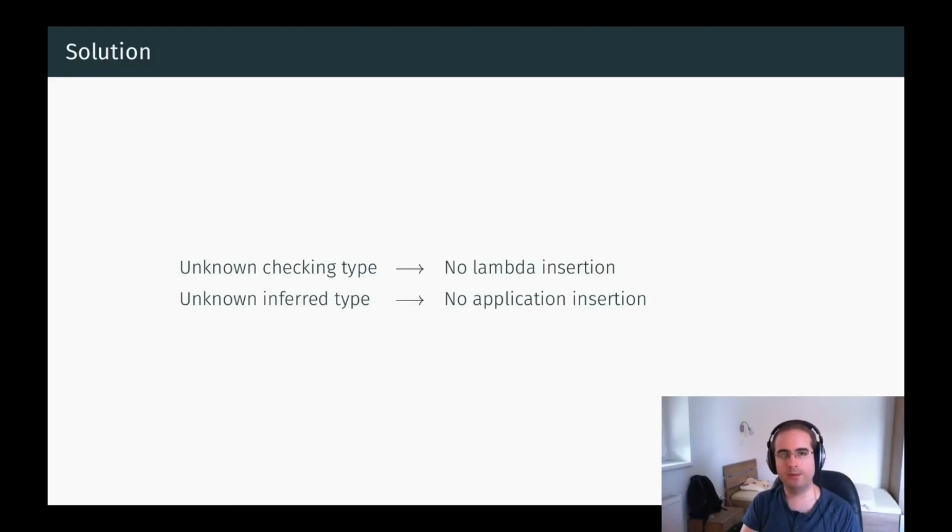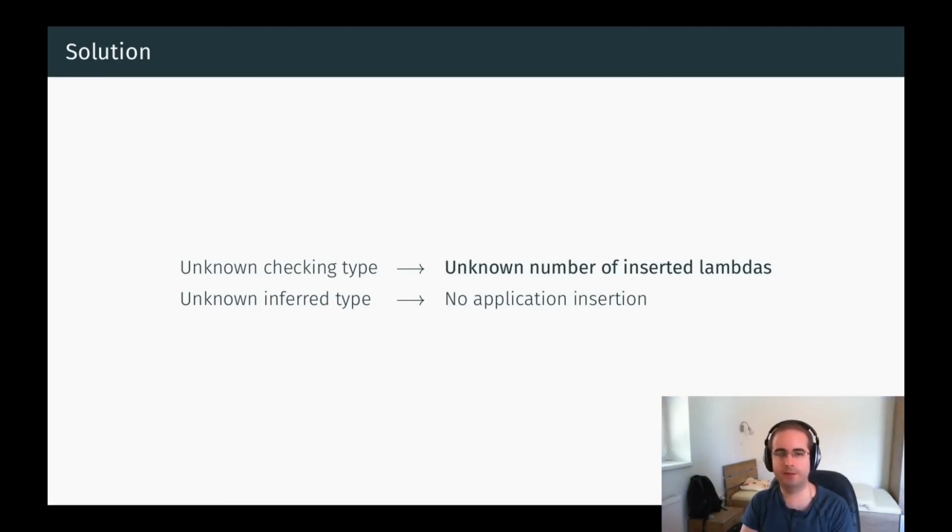We use this to improve on elaboration. Previously, unknown types always prevented implicit insertion. We change this as follows. When we check with an unknown type, we insert an unknown number of lambdas using the strictly curried function type. Concretely, we insert a strictly curried lambda, which may compute later to 0 or more implicit lambdas.